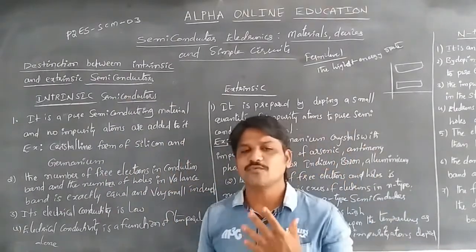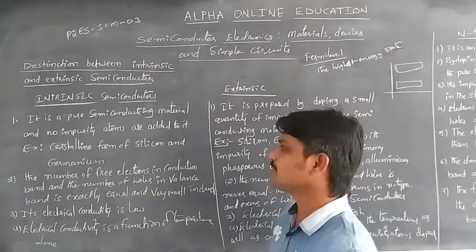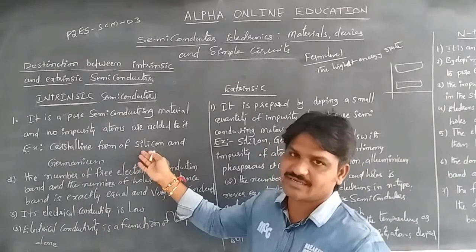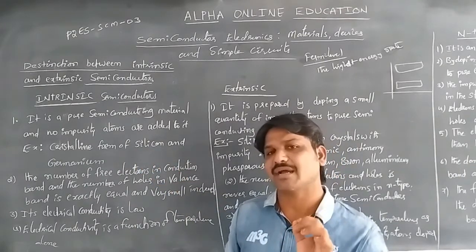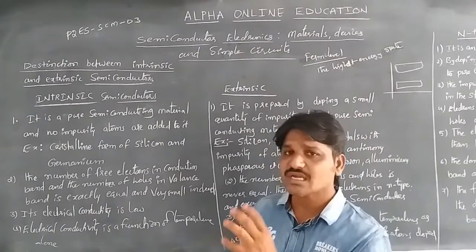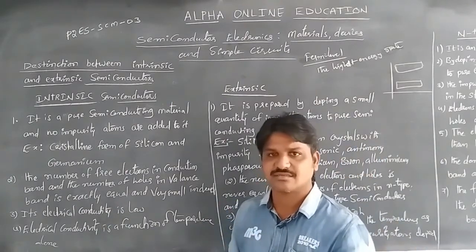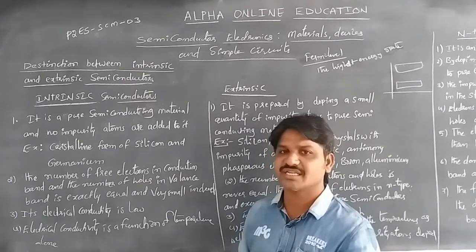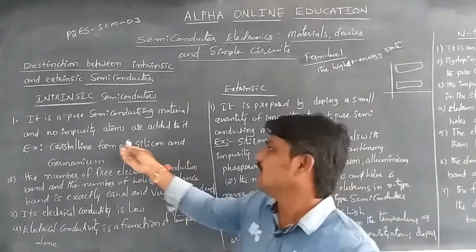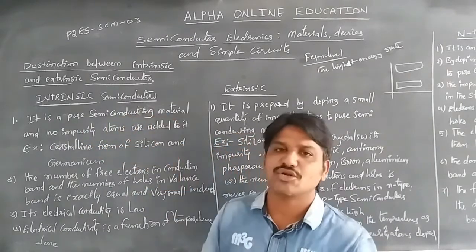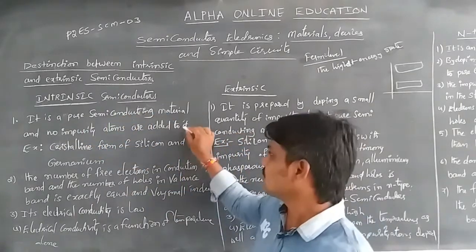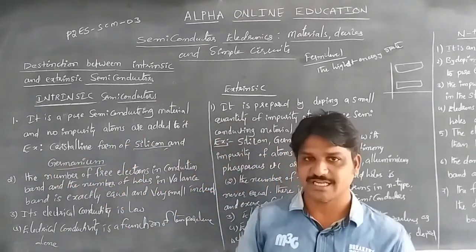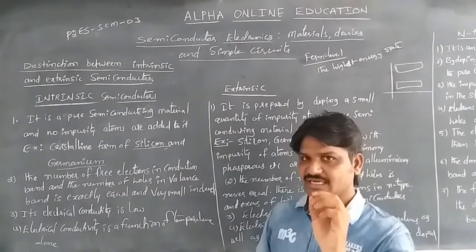It is a pure form of a semiconducting material with no impurity atoms added to it. An example is the crystalline form of germanium and silicon, which means there are no impurities in that matter, like pure water, which also does not contain any impurities. So it is a pure semiconducting material and no impurities are added to it. Silicon and germanium are the examples of intrinsic semiconductors.